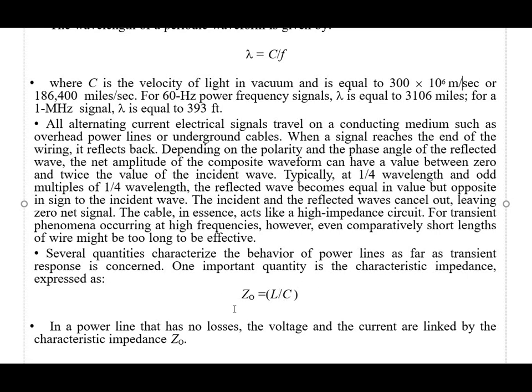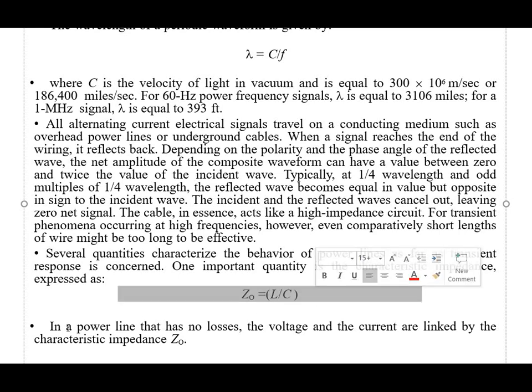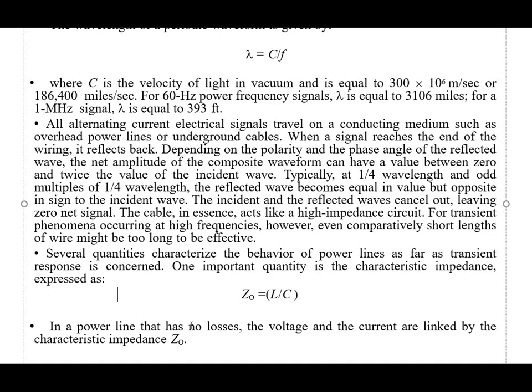This is the most important term: Z0 equal to square root of L by C, the characteristic impedance. In a power line that has no losses, the voltage and the current are linked by the characteristic impedance Z0.